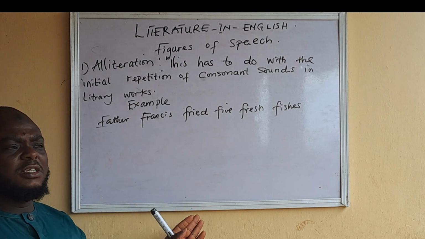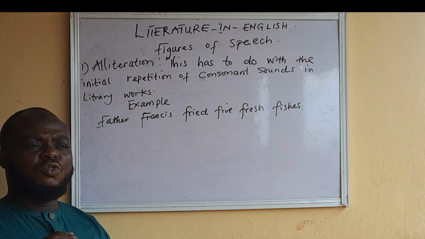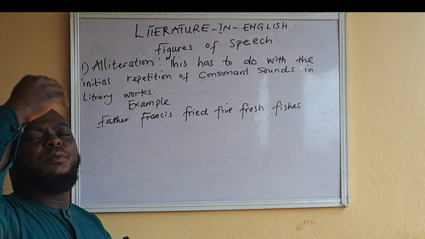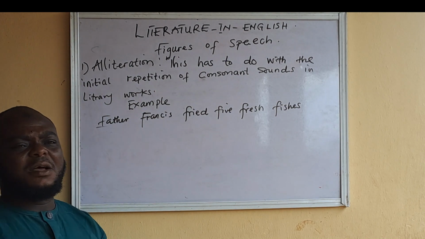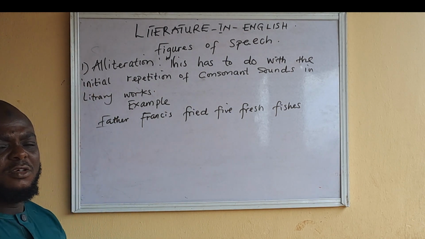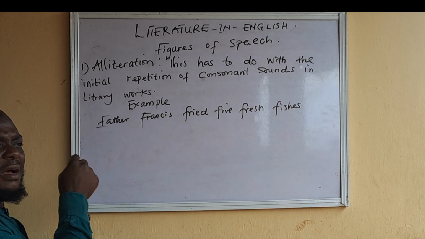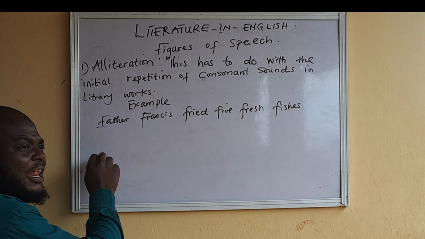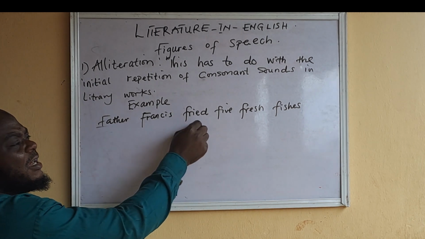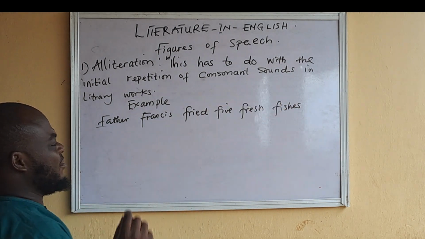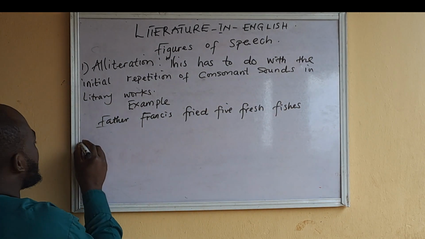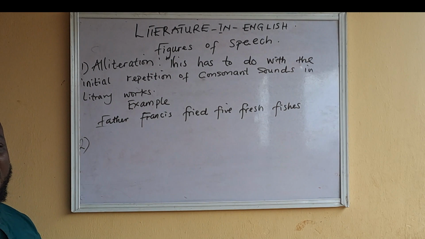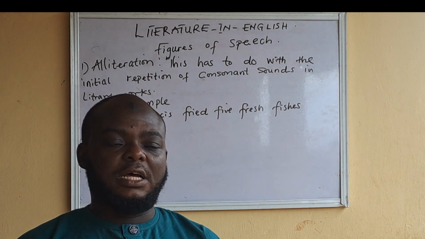I only gave this for you to know it can be as many as possible. Let it be clear that alliteration has to do with the initial repetition of consonant sound. Thank you. Now, our next figure of speech today is assonance.